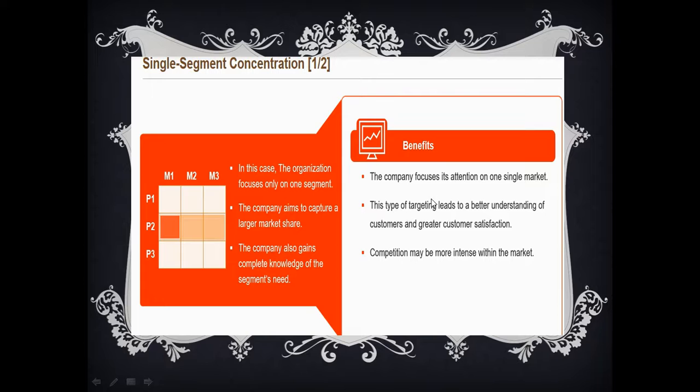So these are the benefits. They get more chances of understanding the customers. And what are the other benefits, future benefits, by taking a single segment concentration? By doing this way, they can touch each and every customer's need satisfactorily. They can make each and every customer satisfied, and they cannot allow the future competitors into the market. And this way they get good brand loyalty for their product. And this kind of brand loyalty may be used in future to get into some other segment with some other product, or into the same market releasing some other products, etc. And this is the case of single segment concentration.